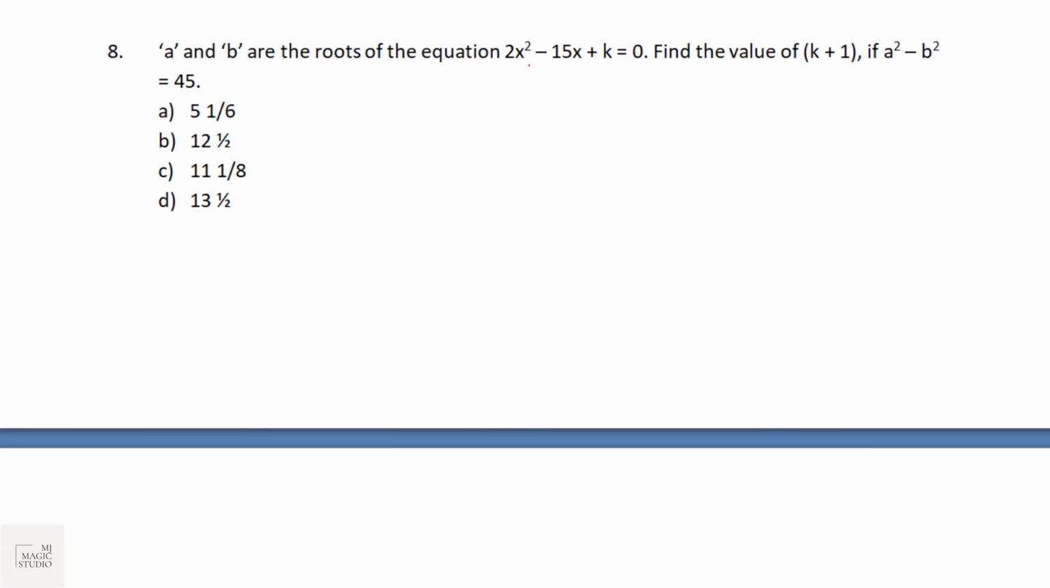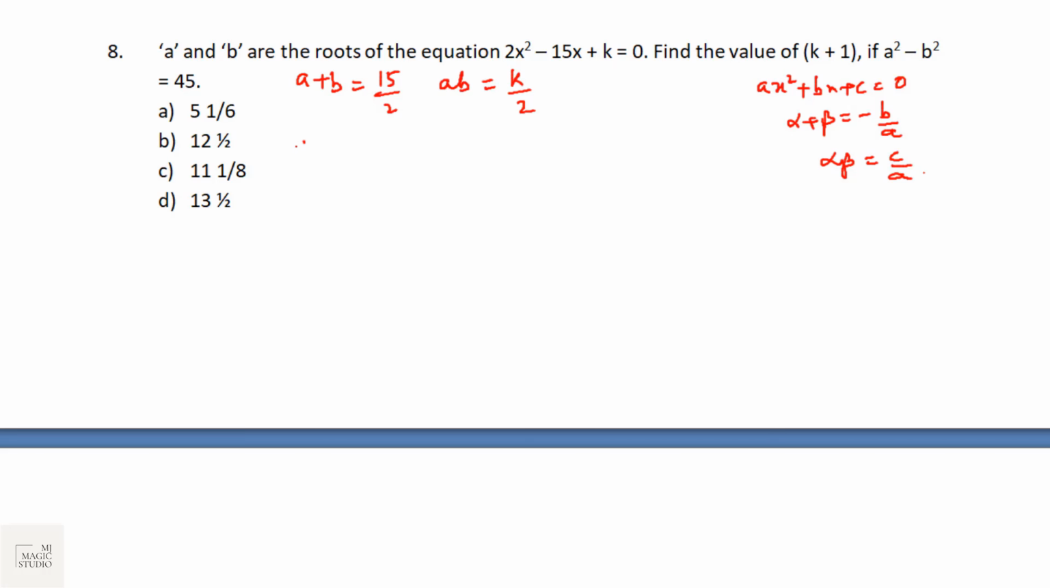A and B are the roots of an equation. We know that for a quadratic equation, ax square plus bx plus c equals to 0, sum of roots is equals to minus b by a and product of roots is equals to c by a. So here roots are a and b, that means sum of roots a plus b is equals to minus of minus 15, 15 by 2. And product of roots a into b would be equals to k by 2. Done. Find the value of k plus 1 if a square minus b square is 45.